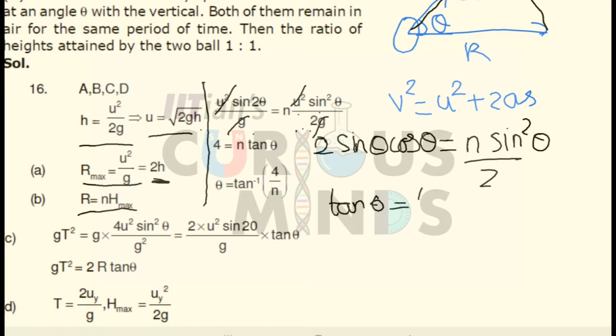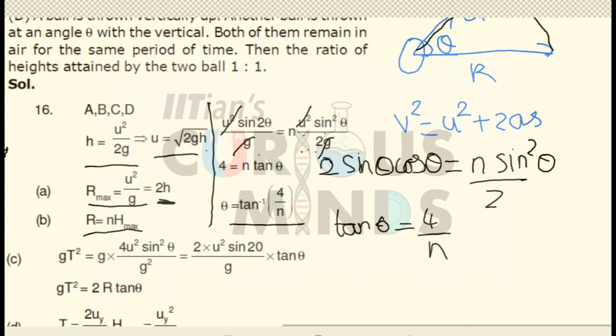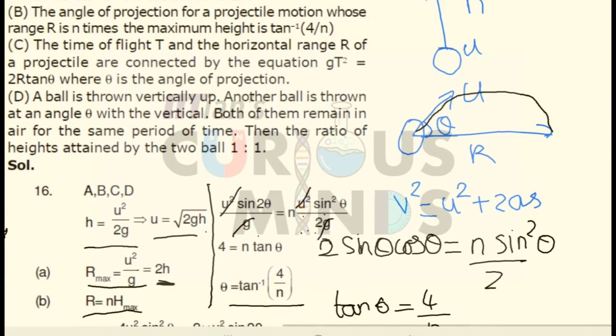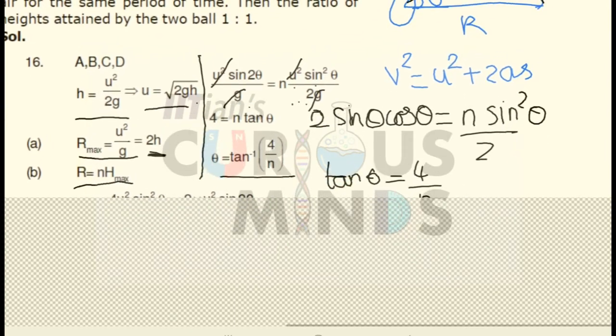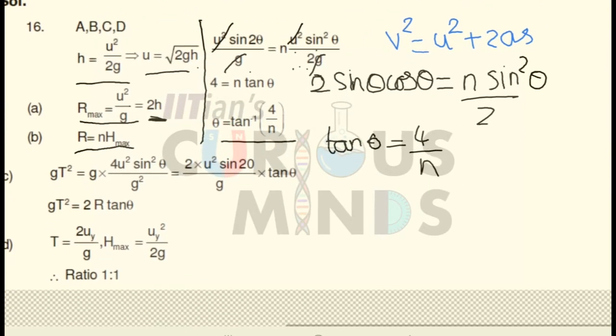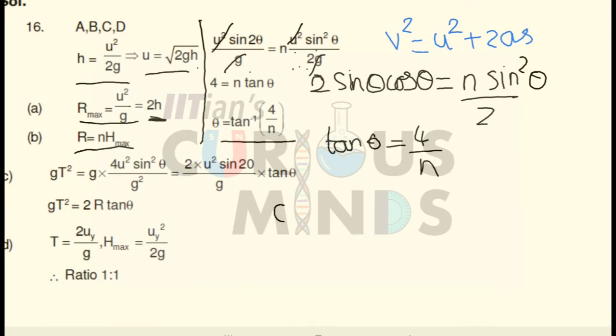So now sin 2 theta can be written as 2 sin theta cos theta is equal to n times sin square theta. So over here tan theta will be equal to, there is a 2 over here, this 2 will shift on the left hand side. So tan theta will come out to be 4 by n, or theta will be equal to tan inverse 4 by n. So even the second statement is correct. Let us see the third statement.